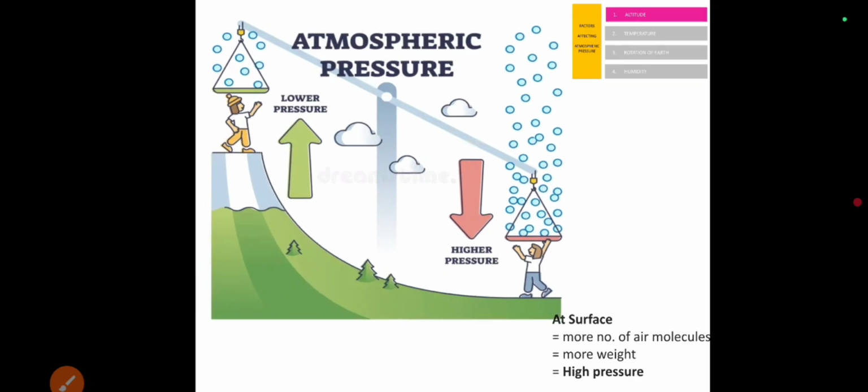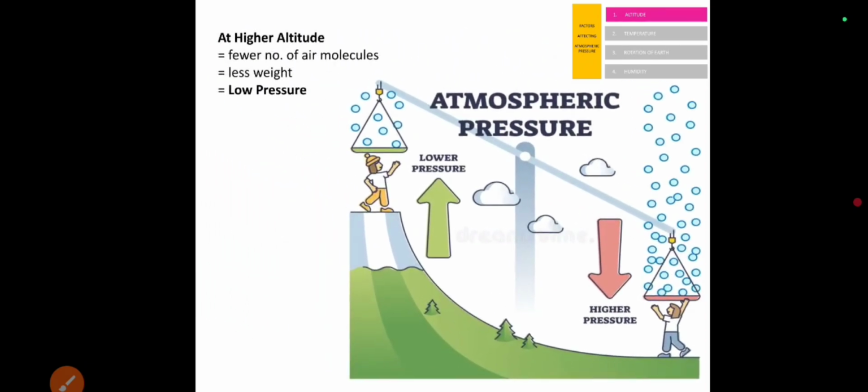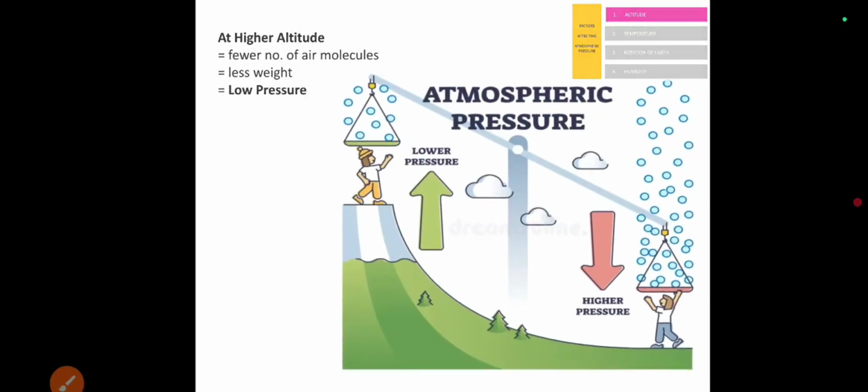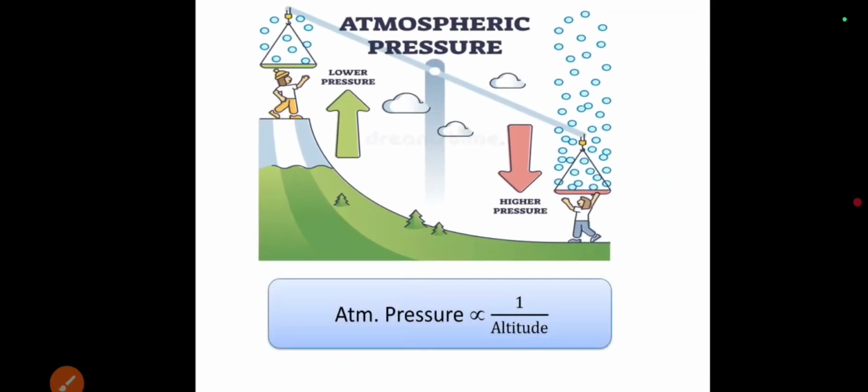However, as we go up, the amount of air molecules decreases simply due to the decrease in gravity, decreasing the weight of the air, resulting in low density, and subsequently we have low atmospheric pressure. So we see that as the altitude increases, it results in decrease in the atmospheric pressure. Thus, we can say that atmospheric pressure has an inverse relationship with the altitude.